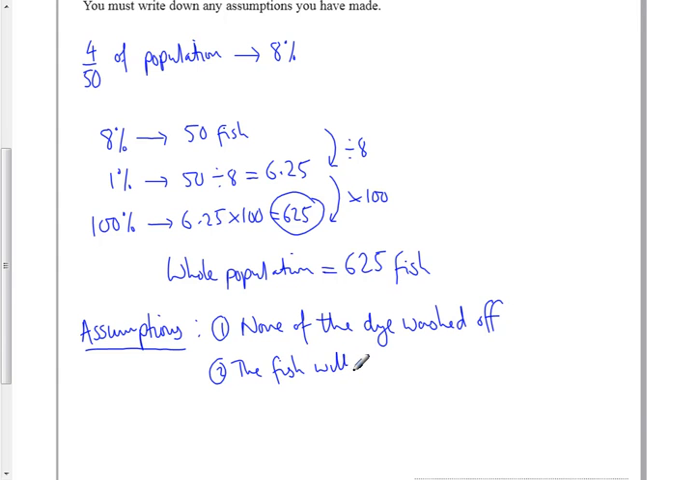We've also assumed that the fish with dye mixed randomly with the others. So the ones he put dye on when he first caught them on the first day, we're assuming that when he put them back in they all mixed up normally.